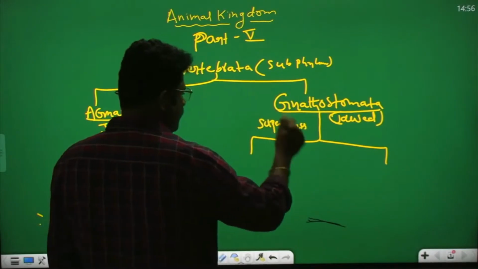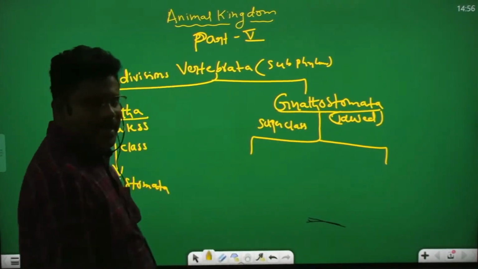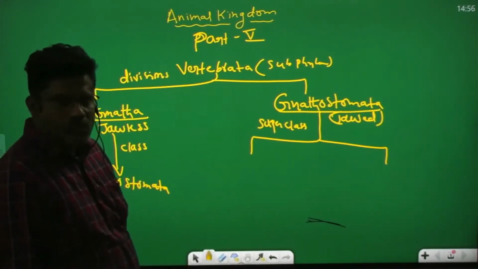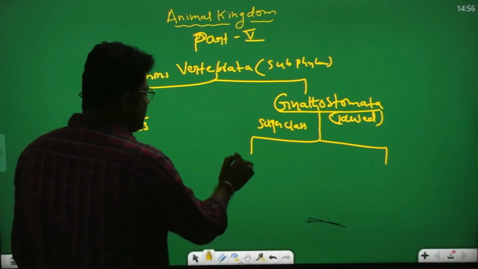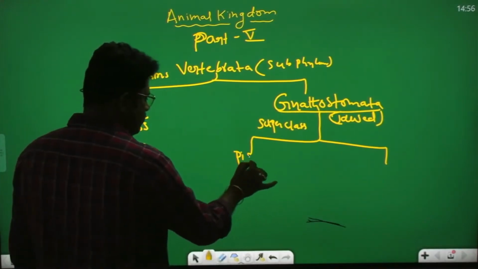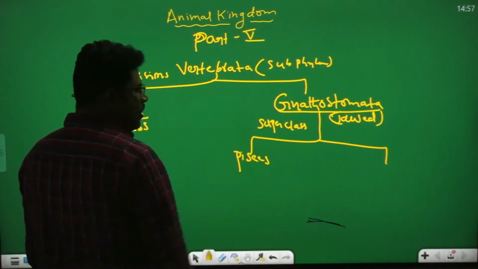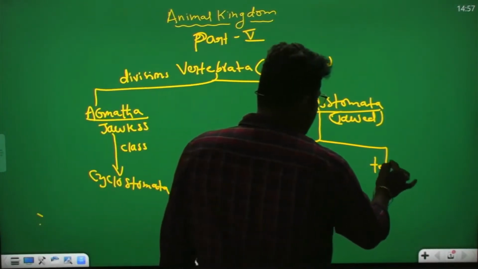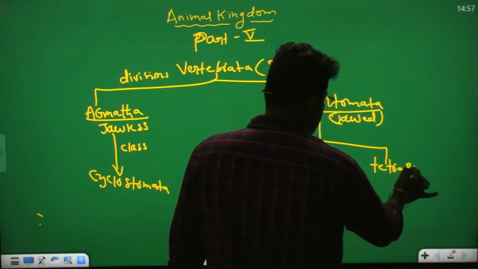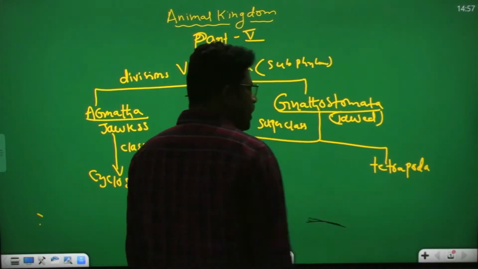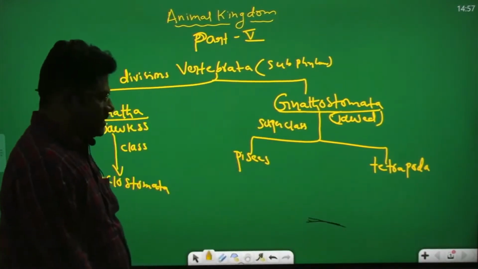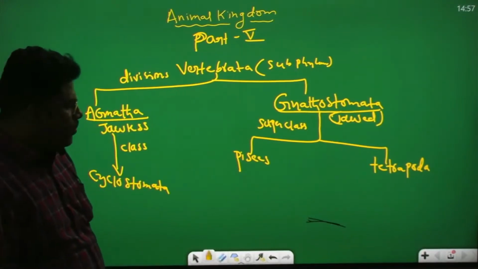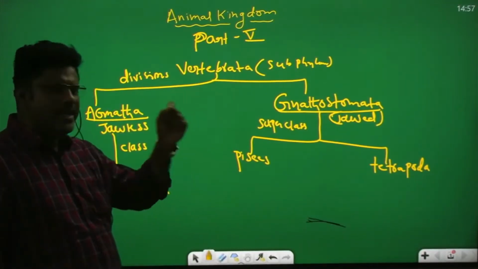One is Pisces. Second one is Tetrapoda. Superclasses, one is Pisces, one is Tetrapoda.